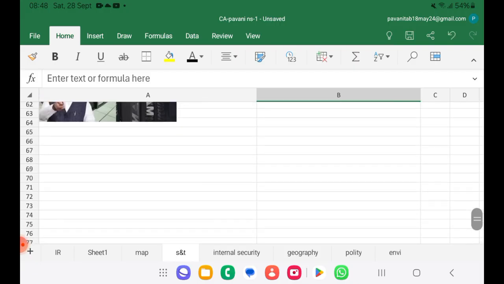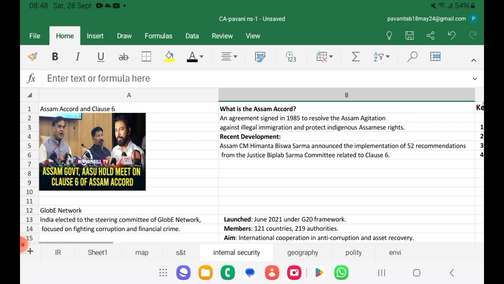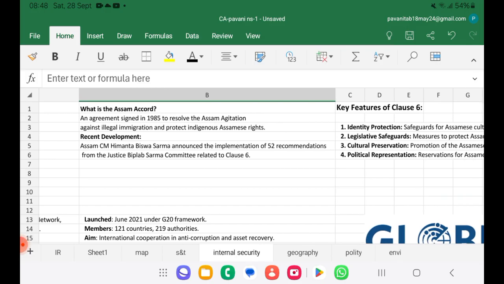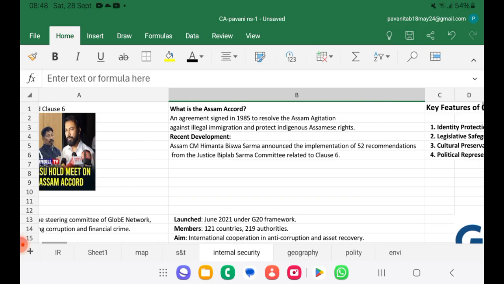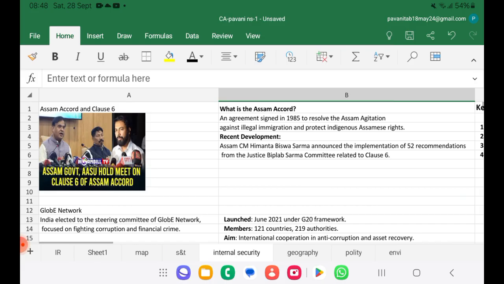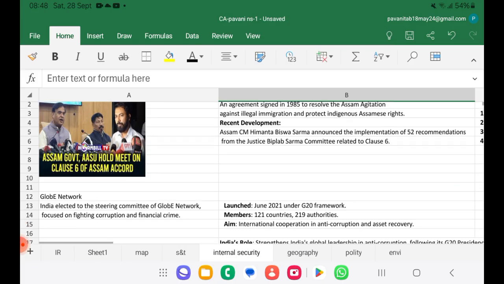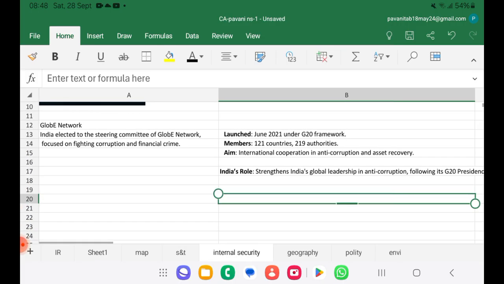We'll see on internal security. So yesterday we saw that Assam Accord is going to include clause 6, which is for identity protection, legislative safeguard, cultural and political representation. So they had a talk about the Assam Accord, with AASU. So this was the news for yesterday, and today we have Globe Network. So what is this?